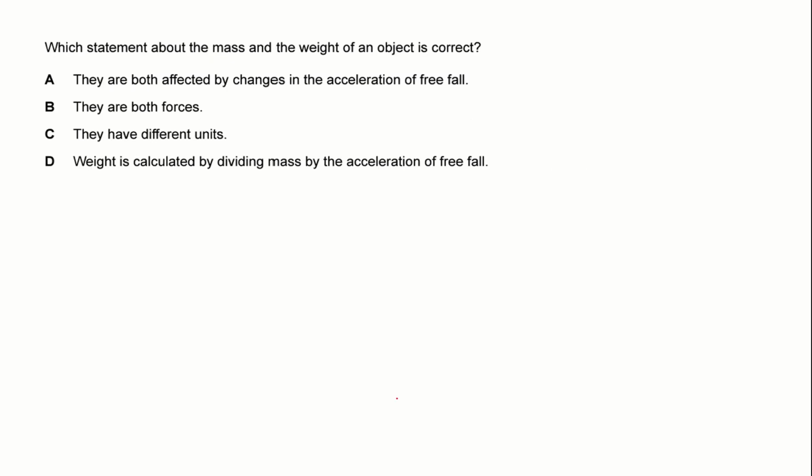Moving ahead, which statement about the mass and the weight of an object is correct? So we have already discussed mass and weight. Mass is the amount of matter an object contains, whereas weight is a force which acts vertically downward, and it is the effect of gravity on an object of mass. So let's read the options now.